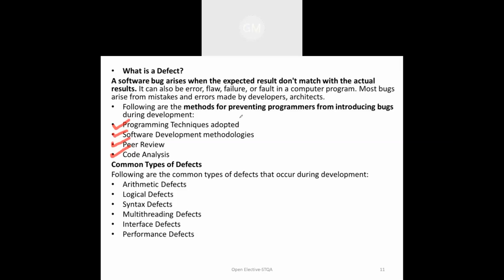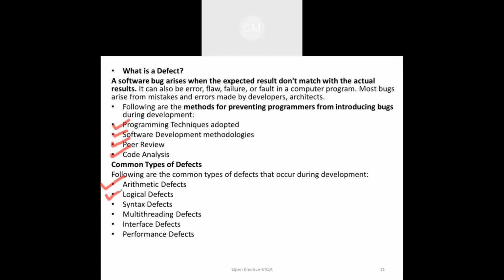After that, the next point is, what are the different types of defects? There are mainly 6 types of defects that occur in the development cycle. First defect is called the arithmetic defect. This arithmetic defect occurs because the arithmetic operations are written the wrong way in the development life cycle itself, by the development team.